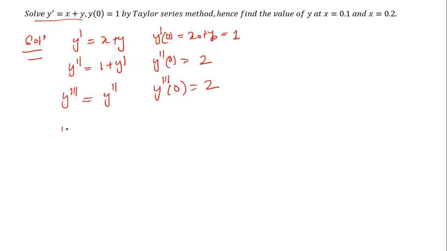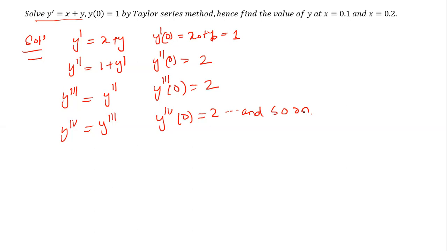And all other values follow: the y fourth derivative will be equal to the y third derivative. Then what is the result here? Now the y fourth derivative at 0 is also 2. Then continue this and so on. That is the expansion of the Taylor series results. Then we can substitute these values in the Taylor series expanded form.